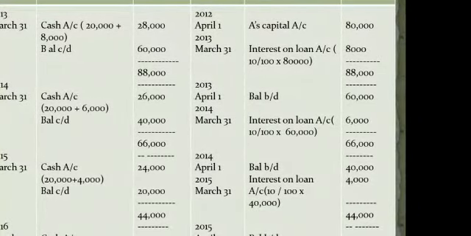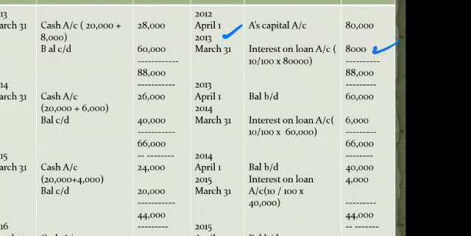It is A's loan account, children. It will open from the credit side. 2012 April 1, A's capital account. We have written here the amount that is 80,000. 80,000 was the total amount payable to him. Then children, at the end of the year, when will the year end? 2013 March 31st. Right? Interest on loan account 10% of 80,000, that is 8,000.